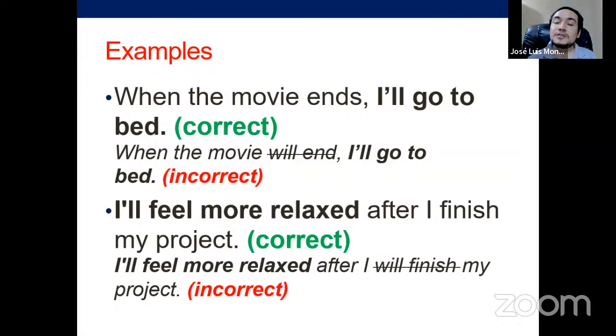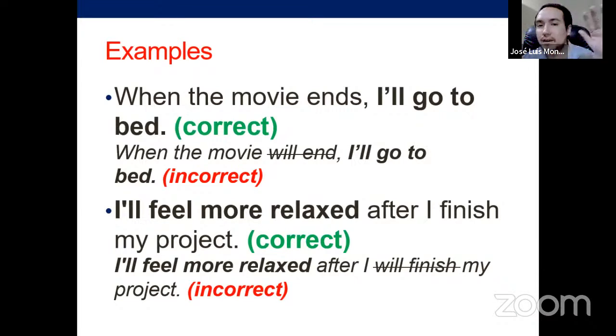Remember that with most of them, you use the simple past in that element. Why? Because it's different. Sometimes you can use the past continuous with while, with as. Sometimes you can use the past perfect with after. But those are exceptions. With most of the other cases, you use the simple past.